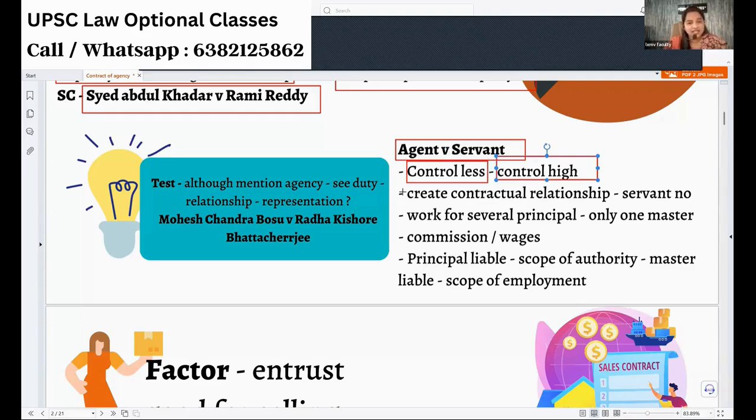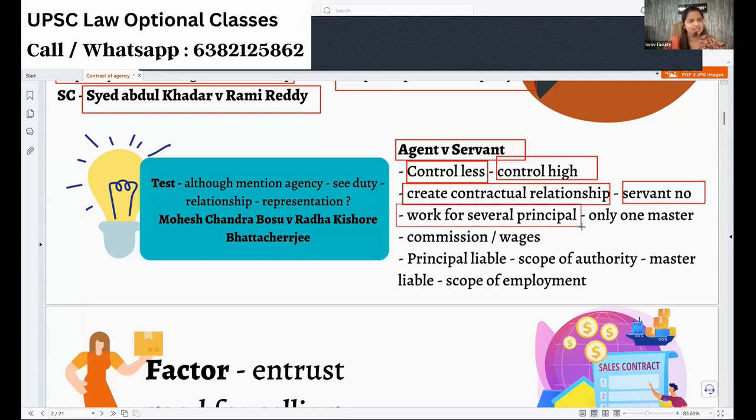Next, an agent can create a contractual relationship, whereas a servant cannot create one. Whether a servant can sign instead of you, maybe in a courier? That too, he will not sign instead of you. He will sign in the capacity that he received from your home. That's all.